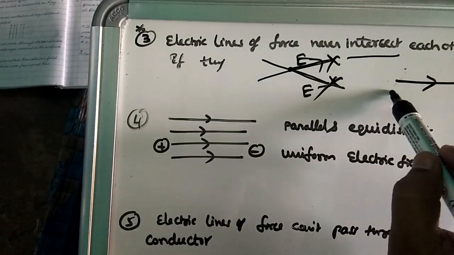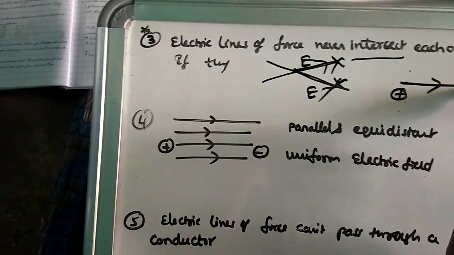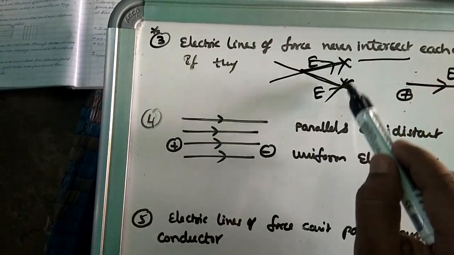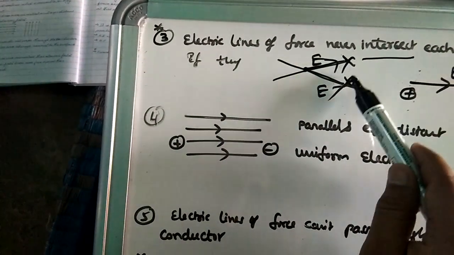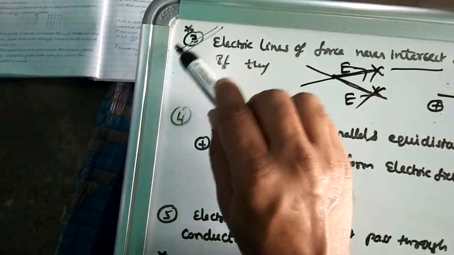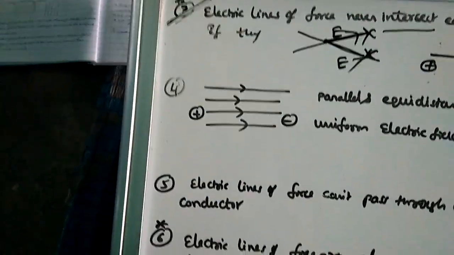I told you electric field is from positive to negative like this. Only one direction must be there. If they intersect, two directions are possible. So two directions are not possible, that means no intersection. This property is very useful. Remember, it has come in exams many times.